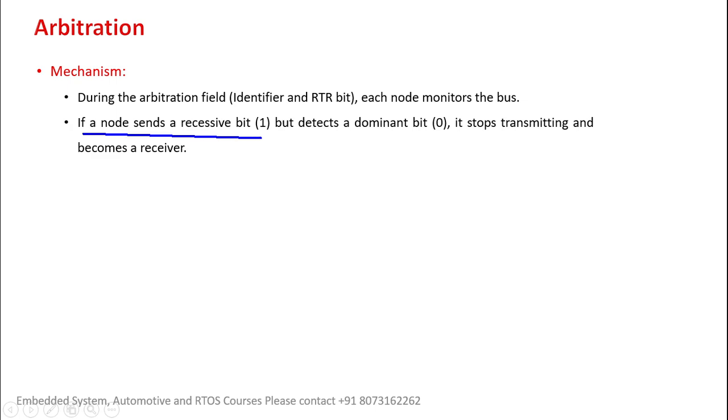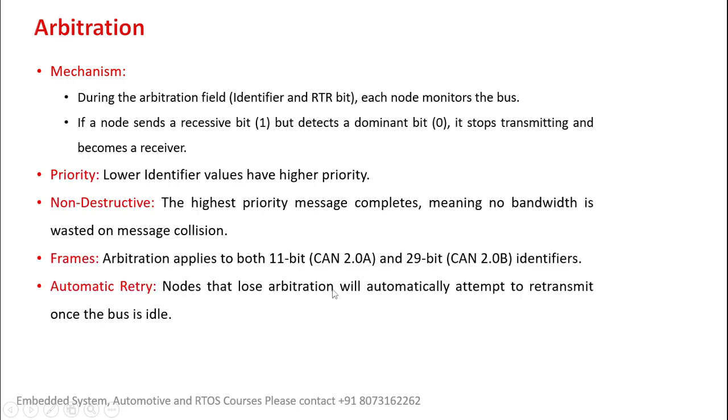Let us assume here if a node sends a 1 and it detects a dominant bit on the bus, it is going to stop transmitting the other bits, and your node will become a receiver. That I will explain later. So we will try to understand the points one by one here.